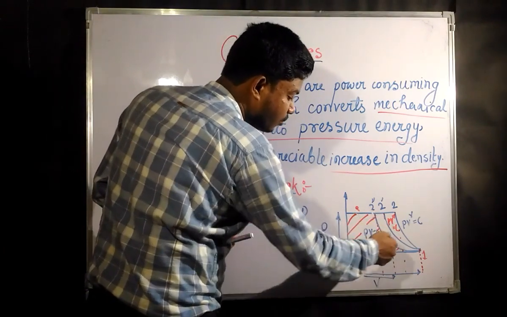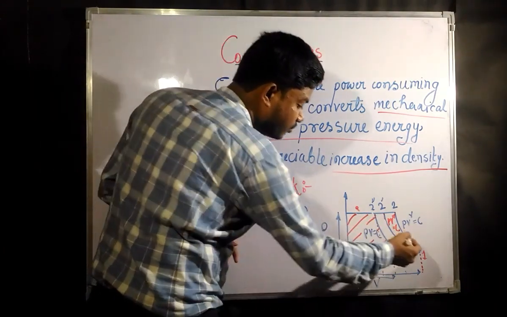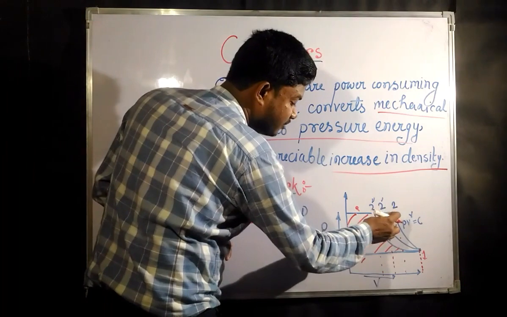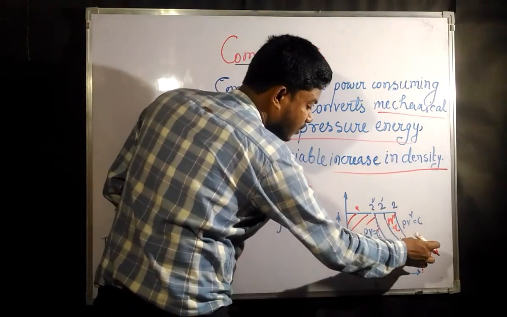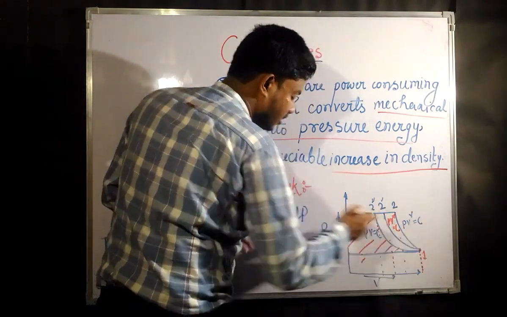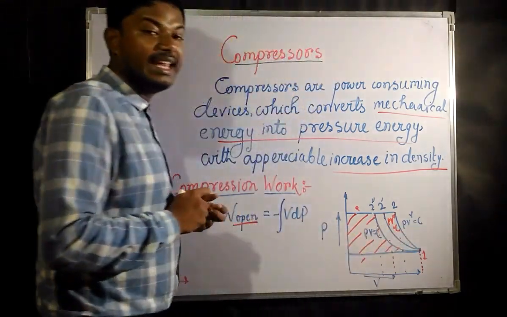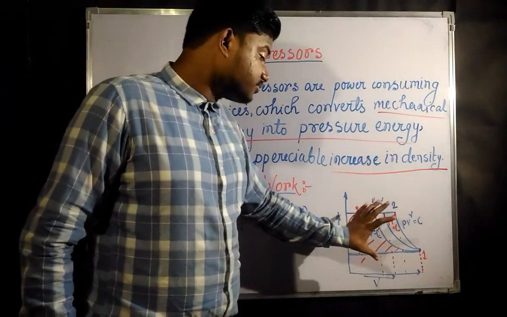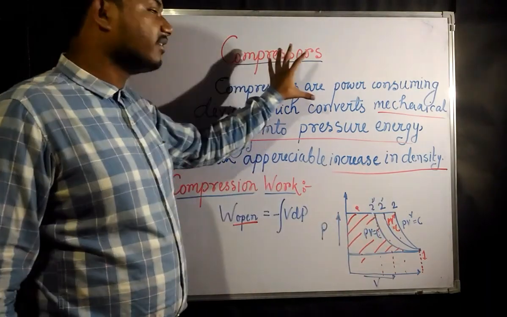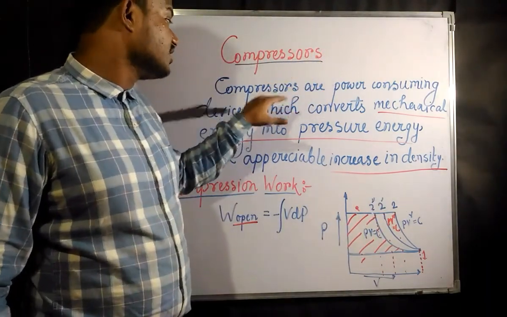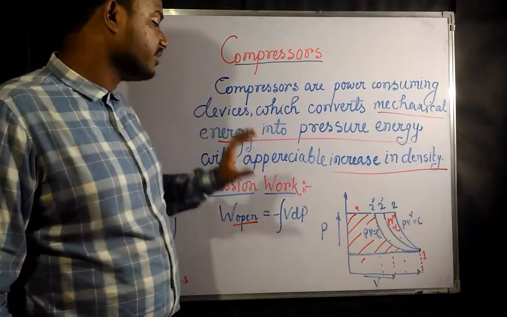This is only going to give you the lowest amount, because if you go from 1 to 2 double dash, this much area is going to increase, and if you go to the adiabatic process, this much area again increases. Okay, so this is a compressor, a work consuming device.